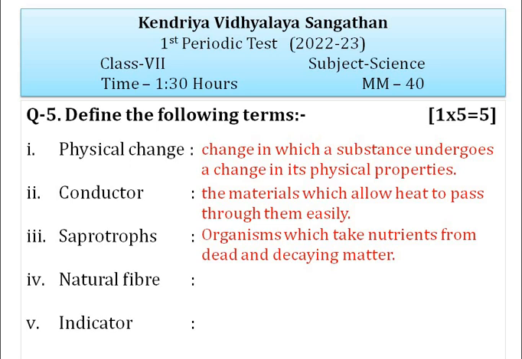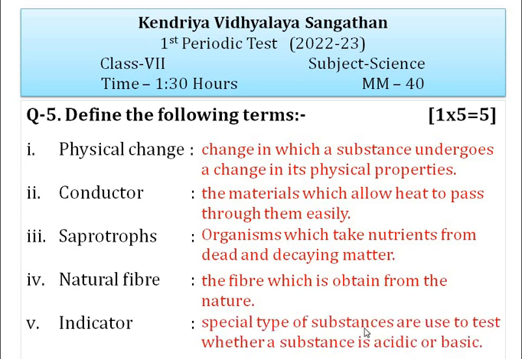Fourth one is natural fiber. The fiber which is obtained from nature is called natural fiber. Fifth is indicator. Special types of substances used to test whether a substance is acidic or basic are called indicators.